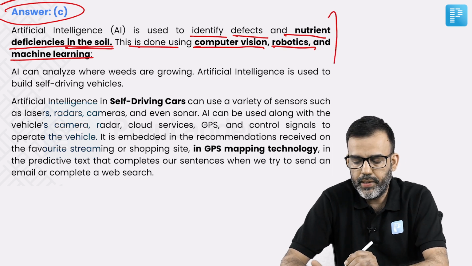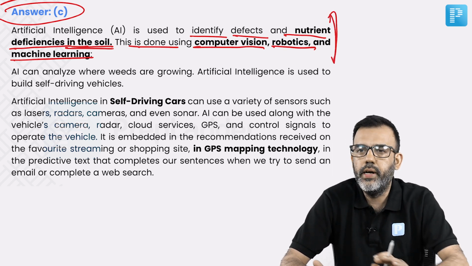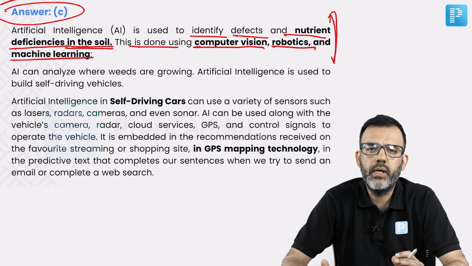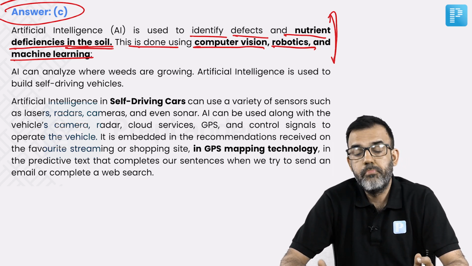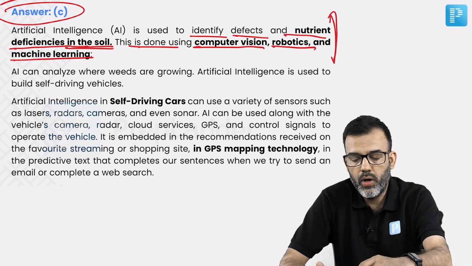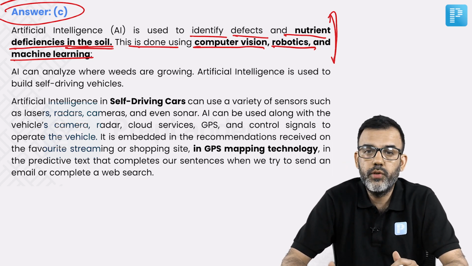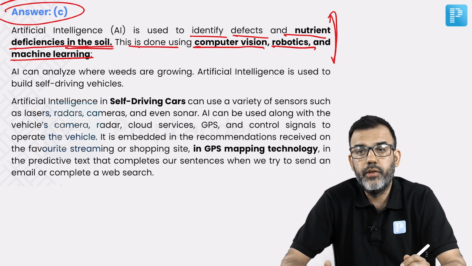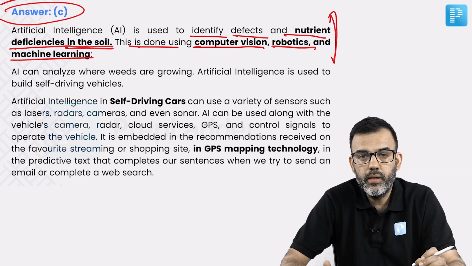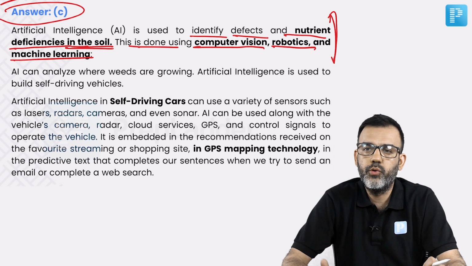So this statement tells you a broad idea, even if you have not studied artificial intelligence, you can still see what the possible application areas for AI in agriculture are, in finding the nutrient deficiency in the soil.